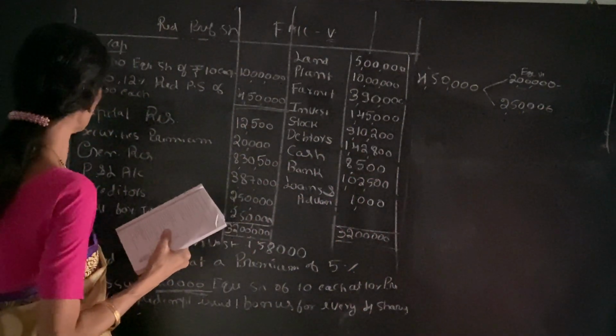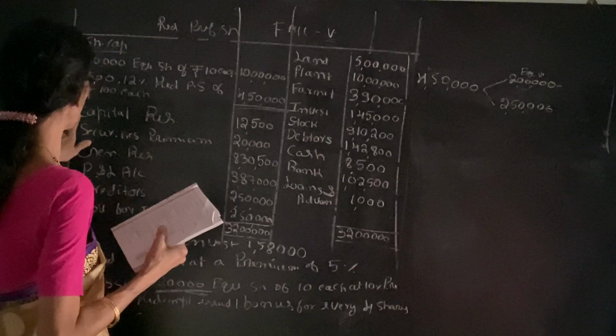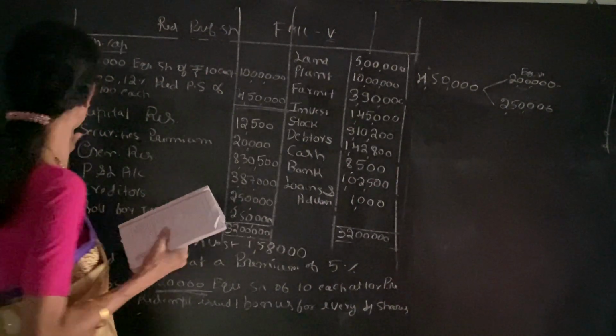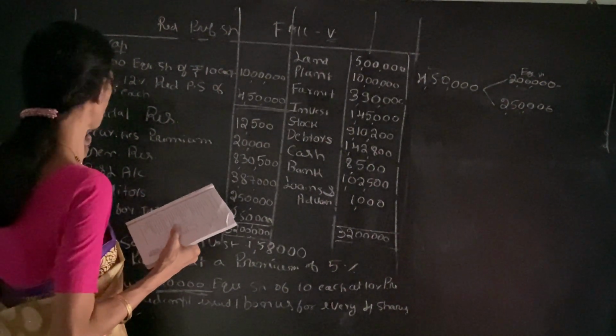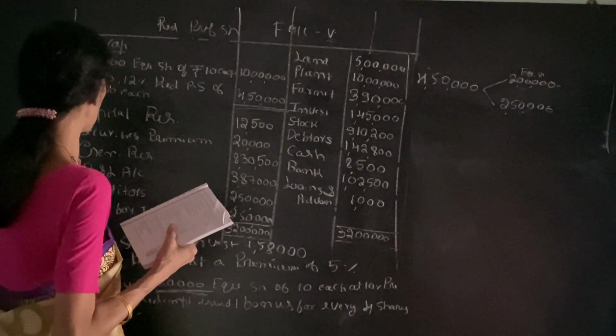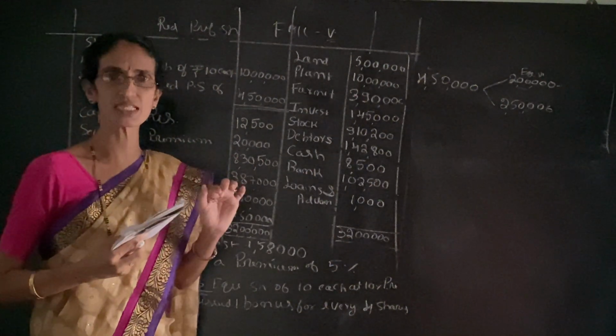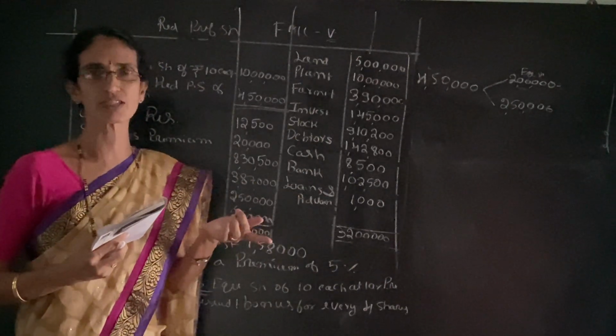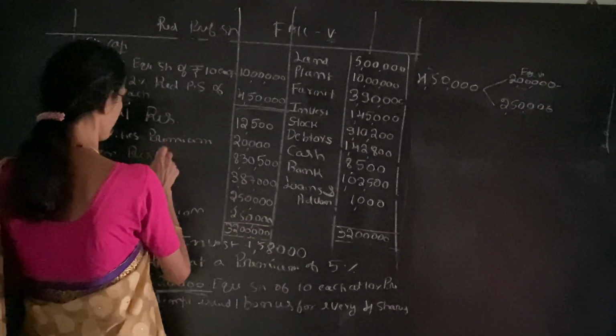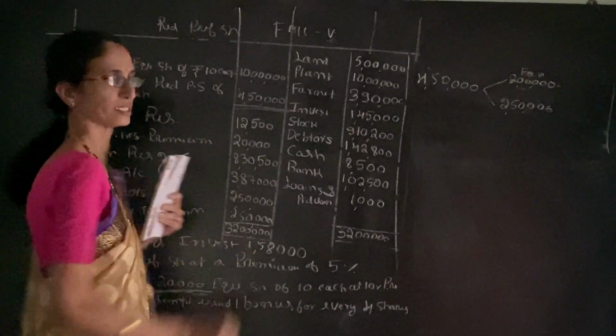We have to see here: can we use capital redemption reserve? No. Securities premium? No. Next we can utilize general reserve or profit and loss account. Remember always, if general reserve is also given along with profit and loss account, then we give preference to general reserve.